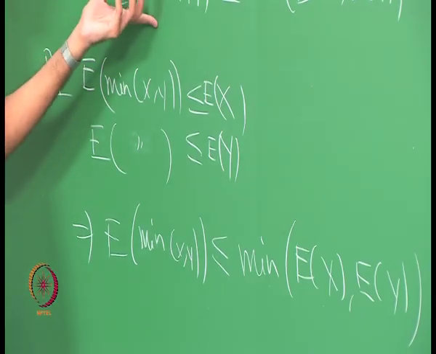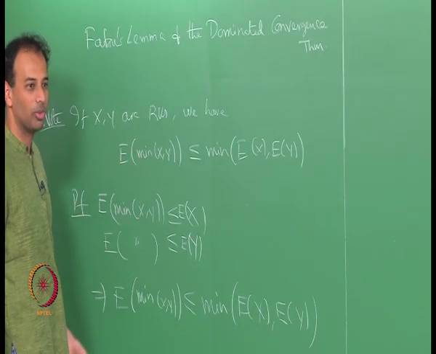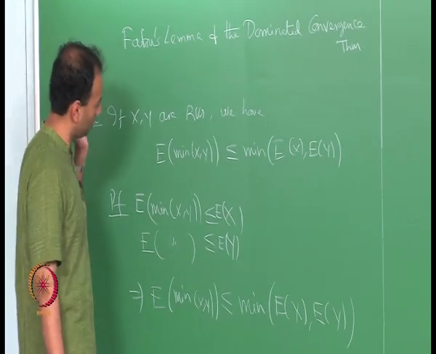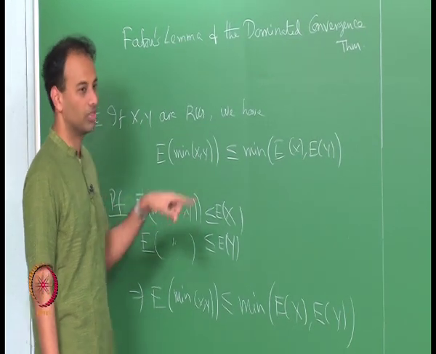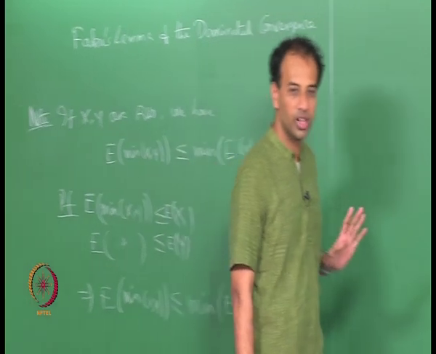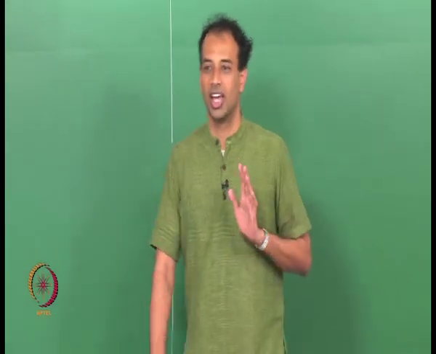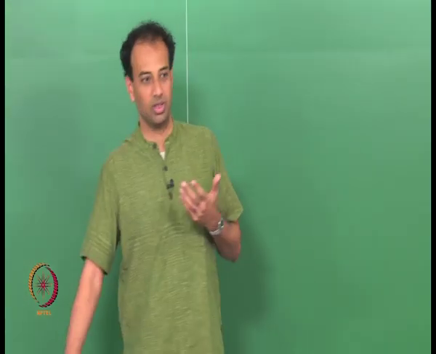This is true also for n random variables. The same argument extends for n random variables. You put x 1 through x n as random variables, the expectation of the minimum is less than or equal to the minimum of the expectations. It's always true for a finite number of random variables. Fatou's lemma is in the same spirit, except it considers a sequence of random variables, not a finite collection x 1 through x n.